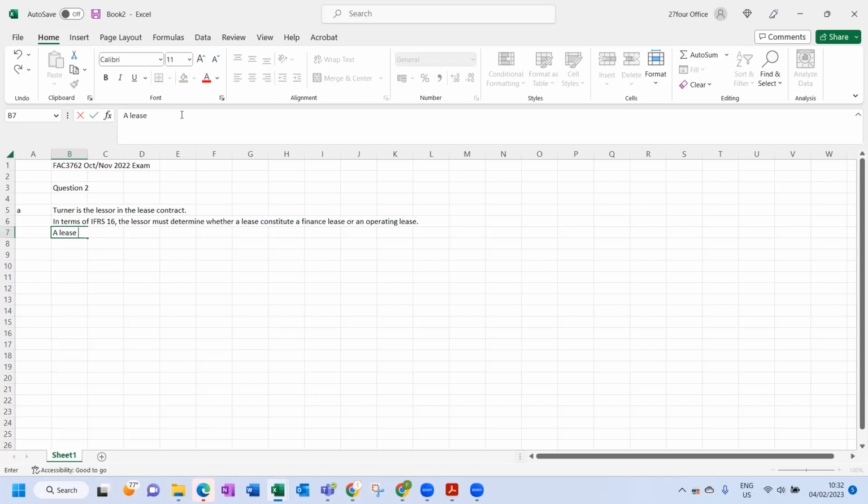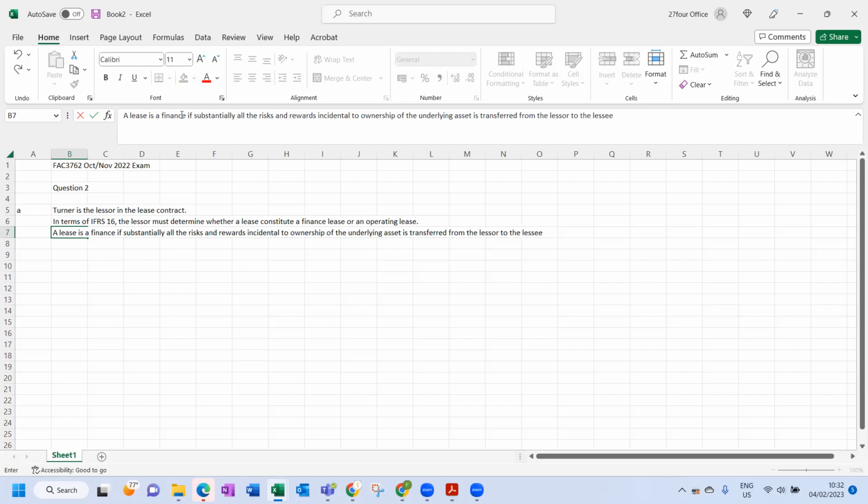A lease is a finance lease if substantially all the risks and rewards incidental to ownership of the underlying asset are transferred from the lessor to the lessee.